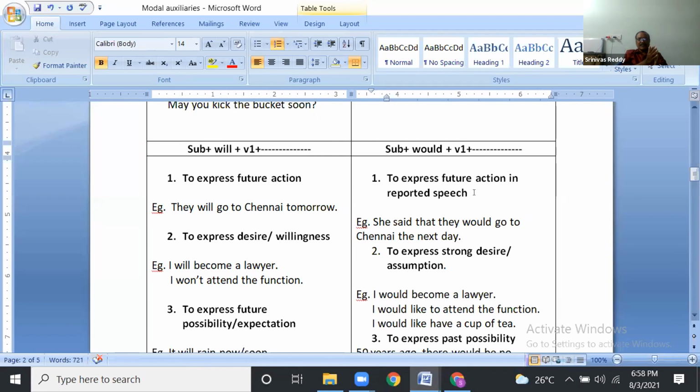So 50-50 only. 50% will be from grammar, 50% from remaining areas.